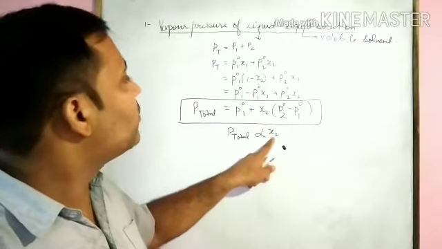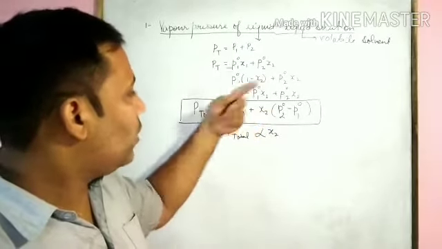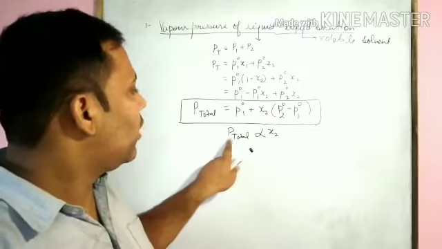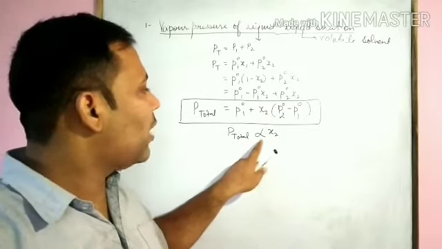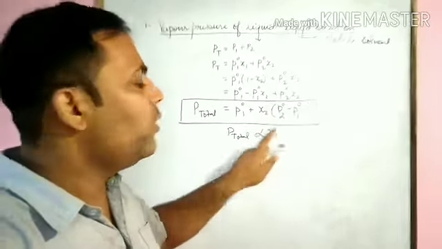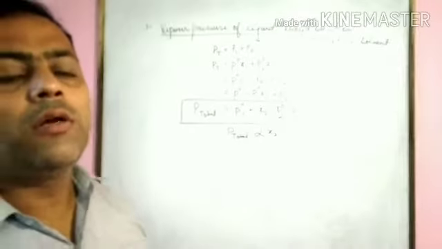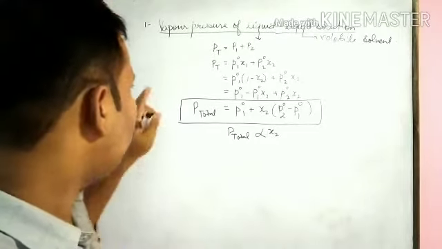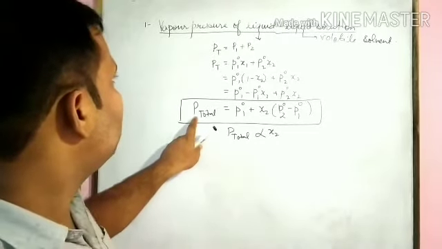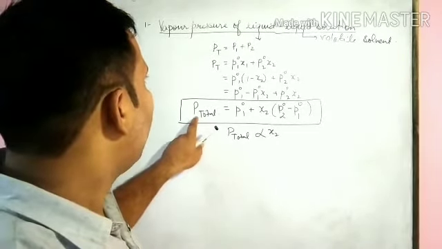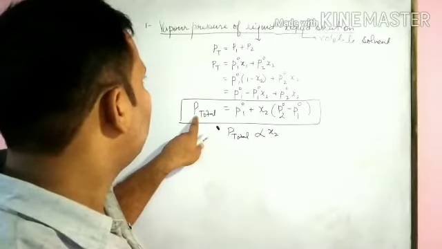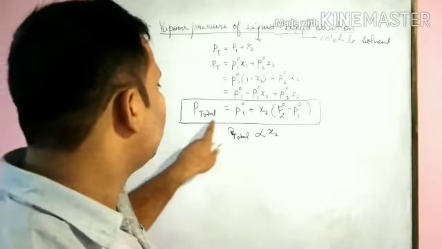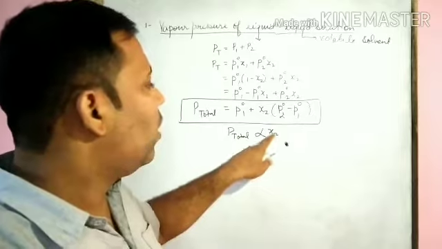We can also substitute the value of x2 and we get that the total vapor pressure is directly proportional to component 1. We can relate the total vapor pressure with any one component in the solution. Next, we see here that the total vapor pressure varies linearly with x2 or x1.